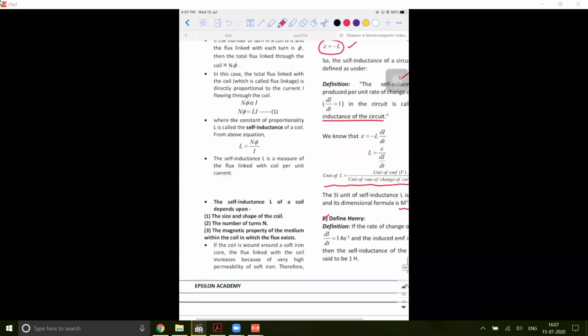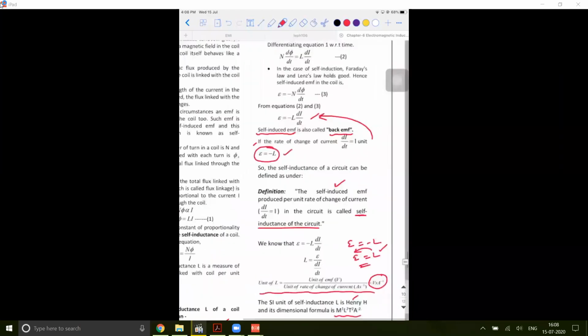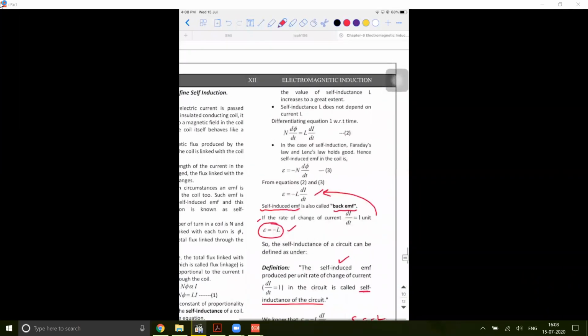One more important point to be noted is that the self-inductance L of a coil depends on the size and shape of the coil, the number of turns, and the magnetic property of the medium within which the coil exists. You can understand this, it is something similar to how the capacitance depends on things. And one more important point is that the self-inductance does not depend on the current. It depends only on the rate of change of current.